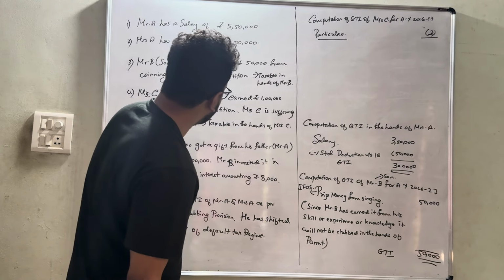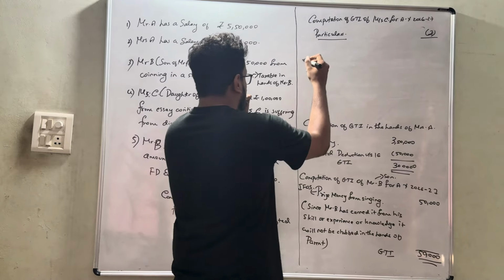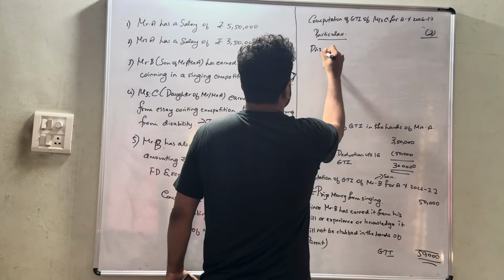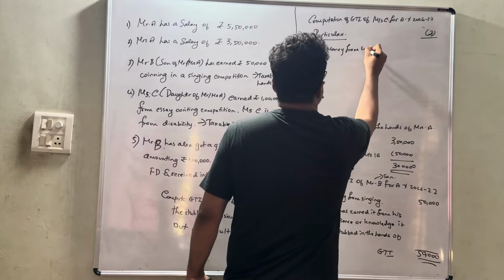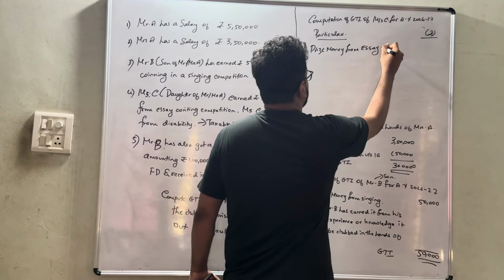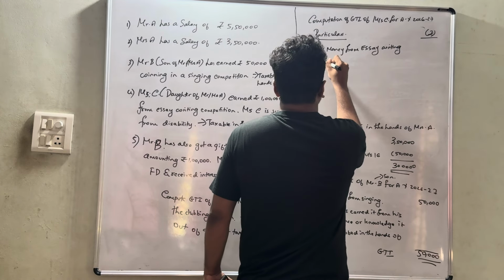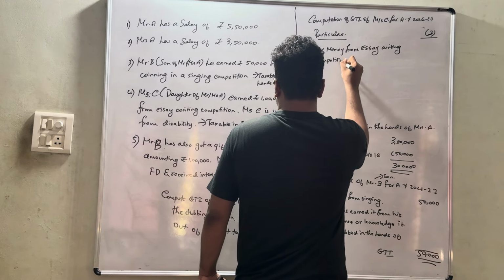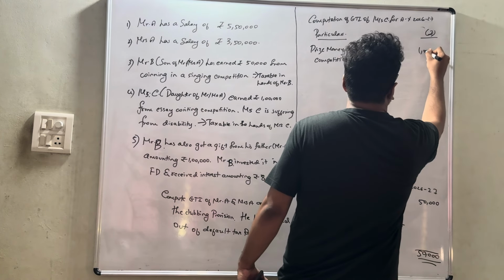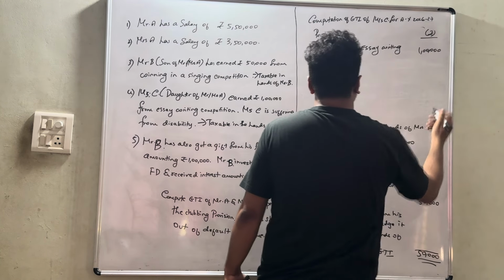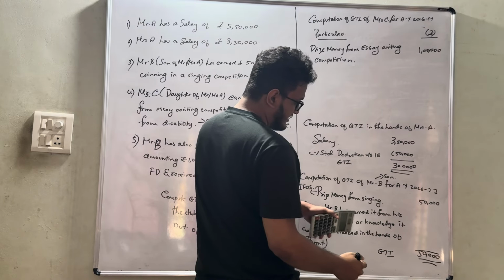So Miss C has earned 1 lakh from a rating competition, and she is suffering from disability. Prize money from, let's say, a rating competition, that is nothing but rupees 1 lakh. Okay, why will it be taxable? Same, whatever the reason I have given here.